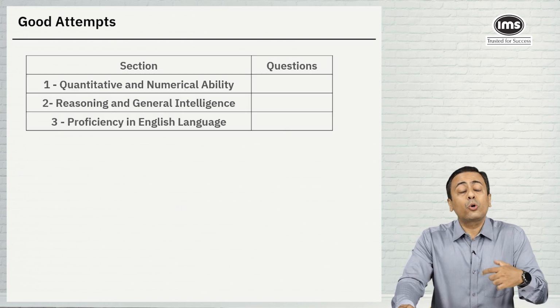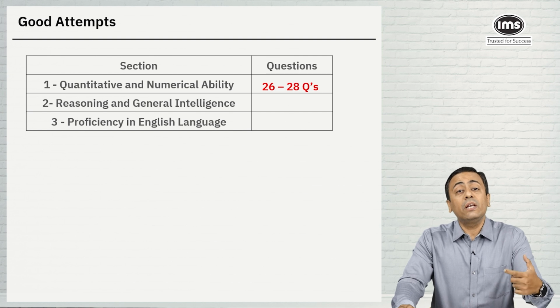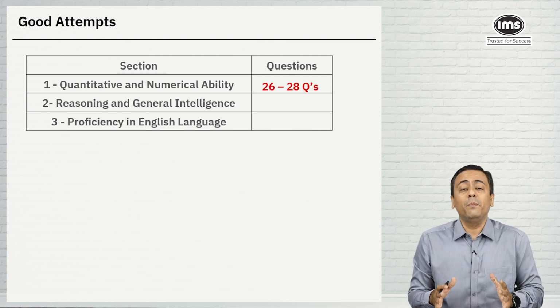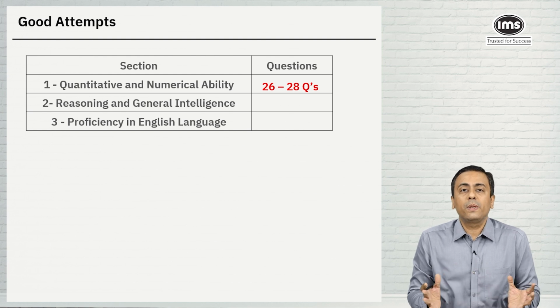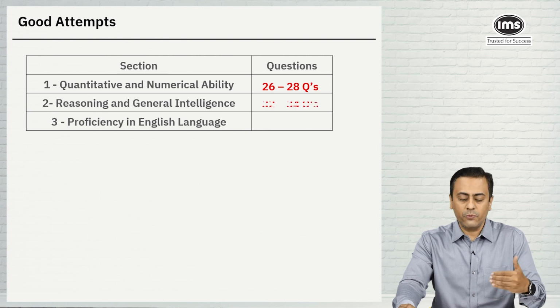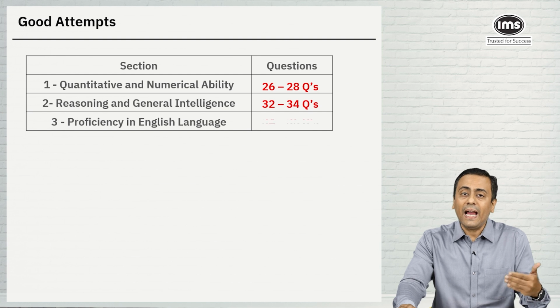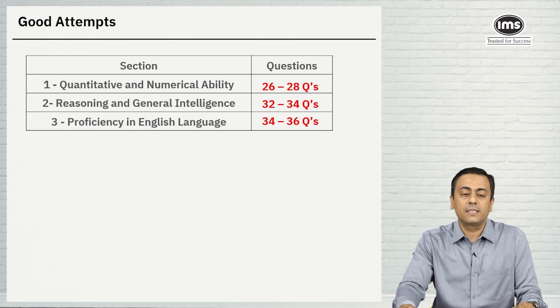Now, talking about the good attempts, so based on the level of difficulty for all the 3 sections, we recommend that in quantitative reasoning section, it is possible to touch around 26 to 28 questions on the higher side. Predominantly, it will majorly depend upon how comfortable you are with the topics across all the math section. Then reasoning section, it was possible to touch around 32 to 34 questions on the higher side, and in English, you can easily touch around 34 to 36 questions.